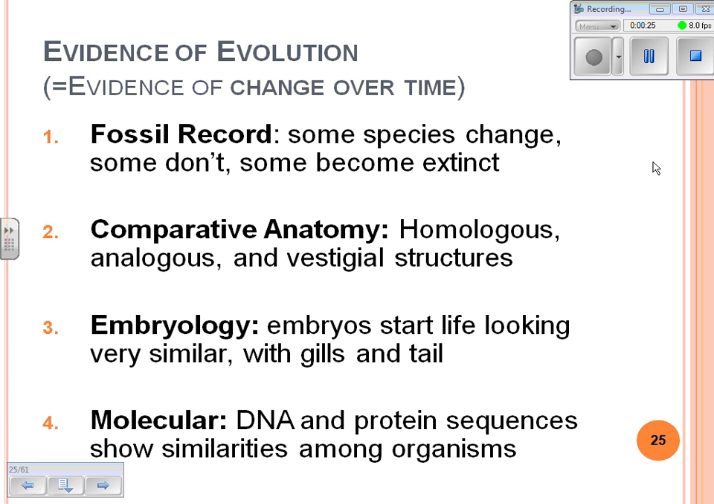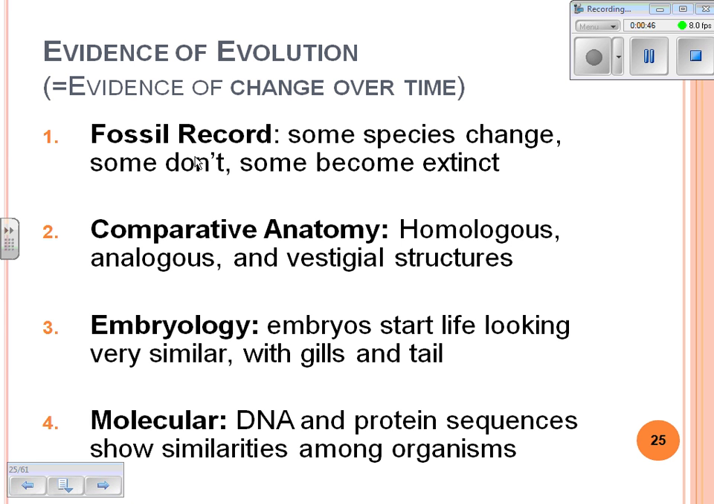And we looked at some of the characteristics that cause evolution, like natural selection and adaptations and the struggle for existence and competition and changes over time. And now we're going to take a look at some of the evidence of evolution. Evidence that things have changed over time.